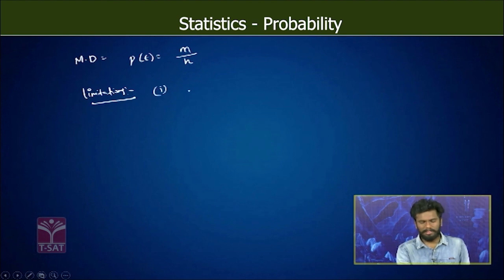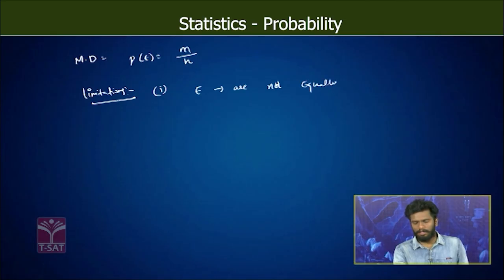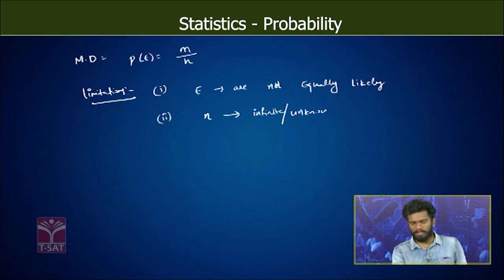The first limitation is when the events E are not equally likely. Not equally likely. In this case we cannot apply the mathematical definition. And our second limitation is when the number of outcomes are infinite or unknown. So in this case also we cannot apply our mathematical definition. Now, statistical definition.